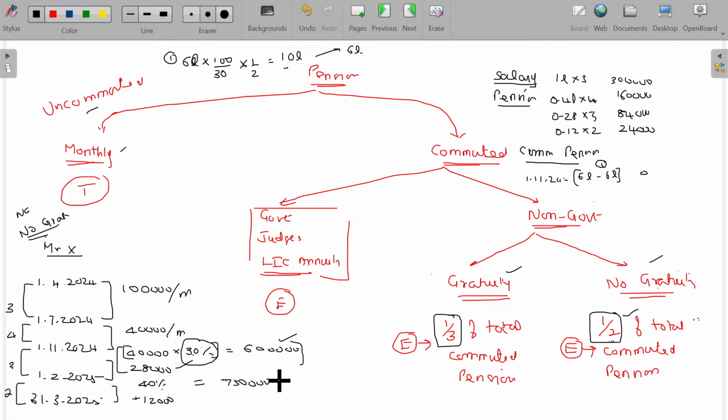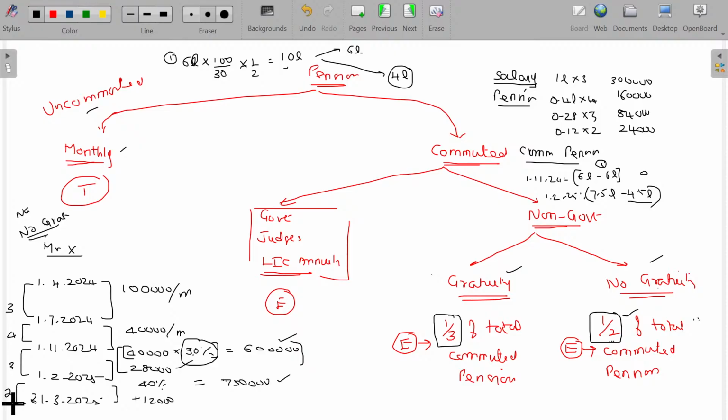Again, he gets one more commuted pension on 1/2/25, how much? 7.5 lakhs. How much is the exemption? Only the amount that remains unused can be exempted. Again, don't calculate it as a fresh total commuted pension.